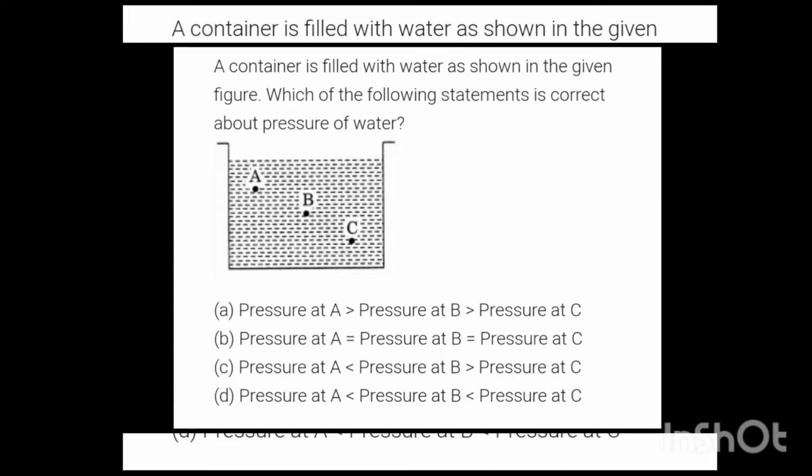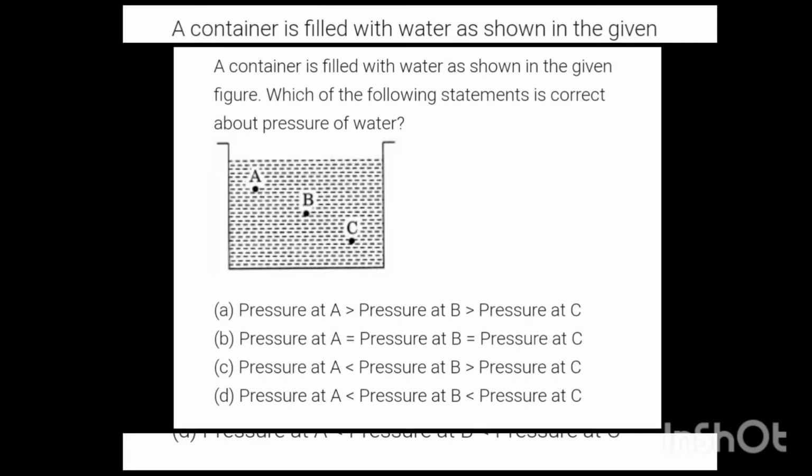A container, here you can see the container. A container is filled with water as shown in the given figure. Which of the following statements is correct about the pressure of water? Here they have given 3 points A, B and C. You have to give a statement for the pressure. So first, pressure at point A is greater than B, which is greater than C.